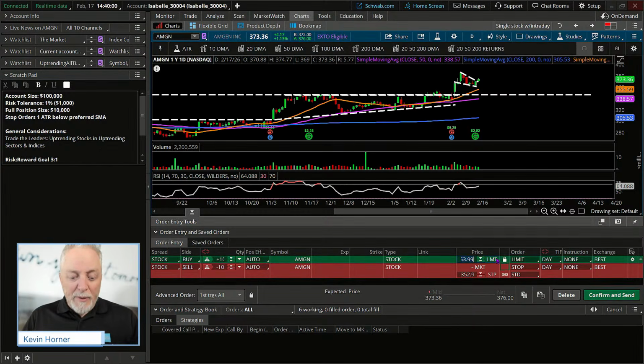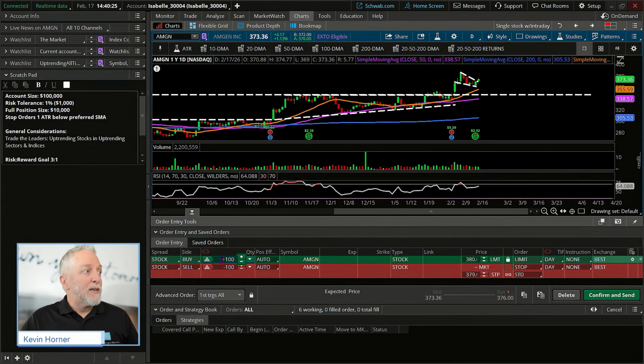And we're going to give this a little bit more of a padded limit. I'm going to go all the way up to 380, remembering that even if we get an open trade well below 380, we're not paying 380, right? We're going to get the best price. So if it opens at 374, we're going to be buying at 374 or close to it, as opposed to the 380. We're just trying to increase our likelihood of being in the position.